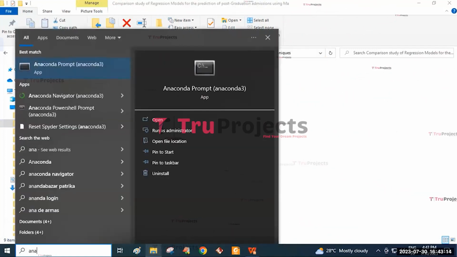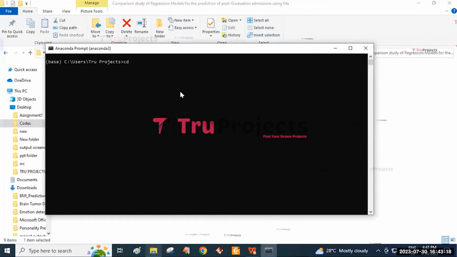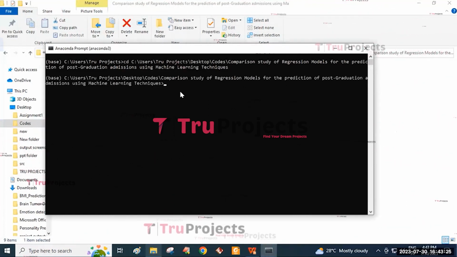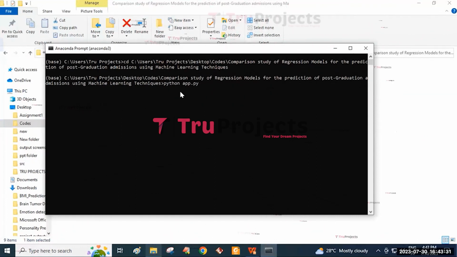And for the execution of the project, first we need to copy this code folder path and then open the Anaconda prompt. Here we need to write a command that is cd space and paste this code folder path. By this, it will change the current directory to the code folder's path, and then click on the enter button. Here we need to write another command that is python space app.py. By using this command, it will execute the Python script and perform the runtime check for any syntax errors or logical issues. And then click on the enter button.